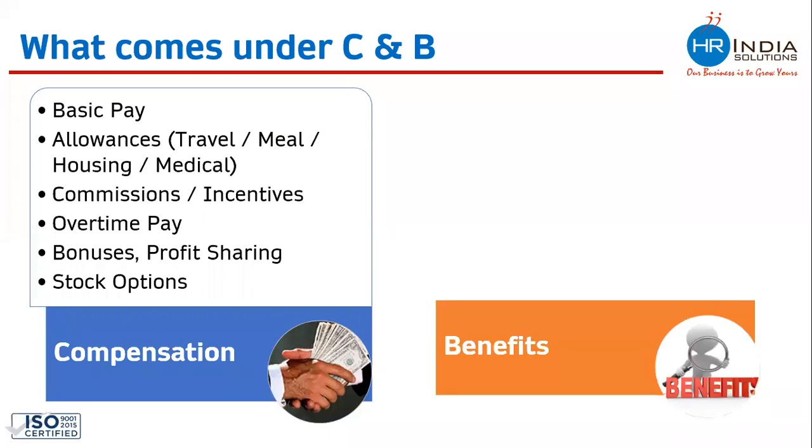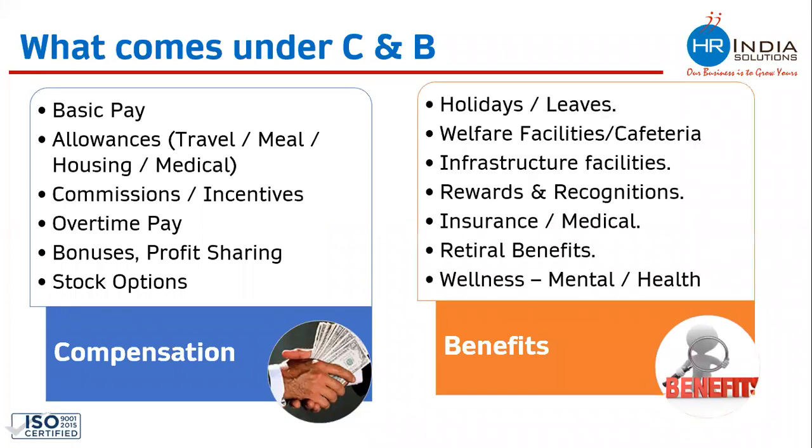What comes under benefit? Employees do not get any kind of money in their hand, but they get a good amount of facilities and benefits. Things like holidays and leaves, welfare facilities and cafeteria, all infrastructure facilities, reward and recognition, insurance and medical coverage. Companies are giving a good amount of insurance and medical coverage to employees, for which employees do not get any money in their hand. Their risk is covered and they get a good amount of facilities.